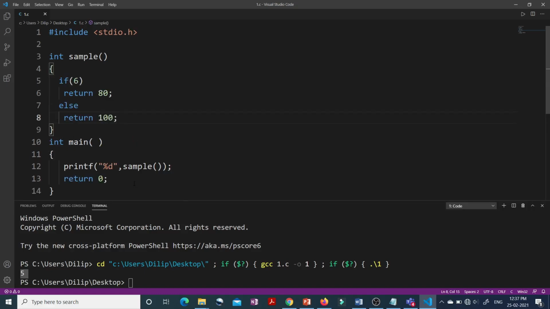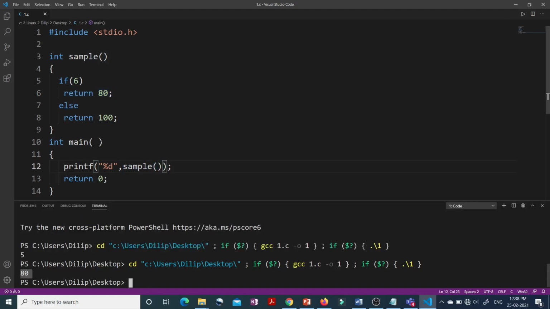Let's see how. Here you can see I have rewritten the definition of the sample function, and we have used if and else. Inside the if I have written a non-zero value, and a non-zero value in C is treated as a true value. This means the if condition will be true, so we come to return 80. So 80 should be returned and I should get 80 here. Let's see. You can see I am getting the output as 80.